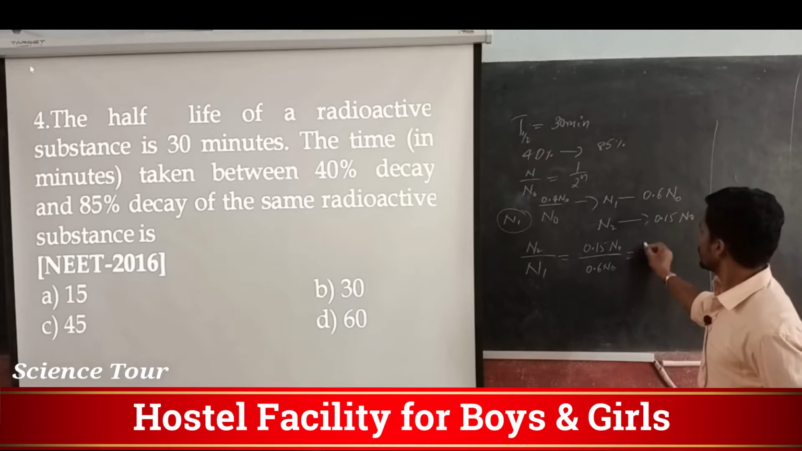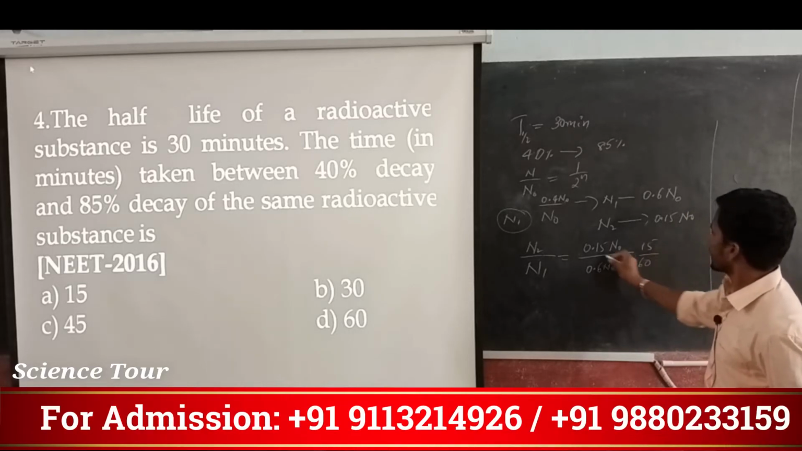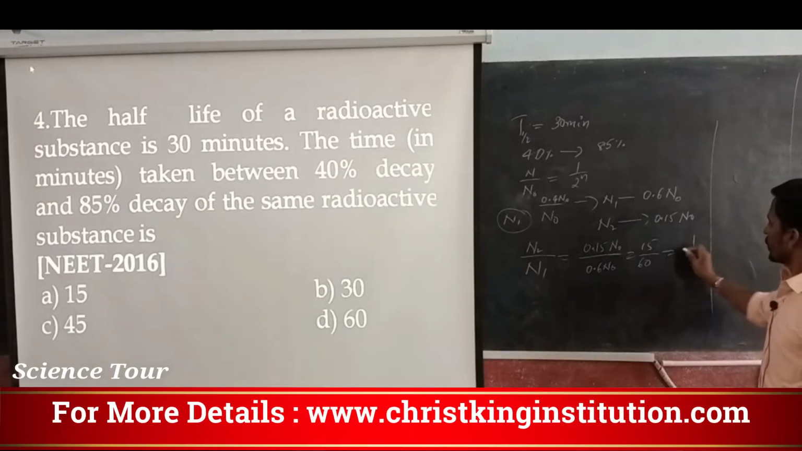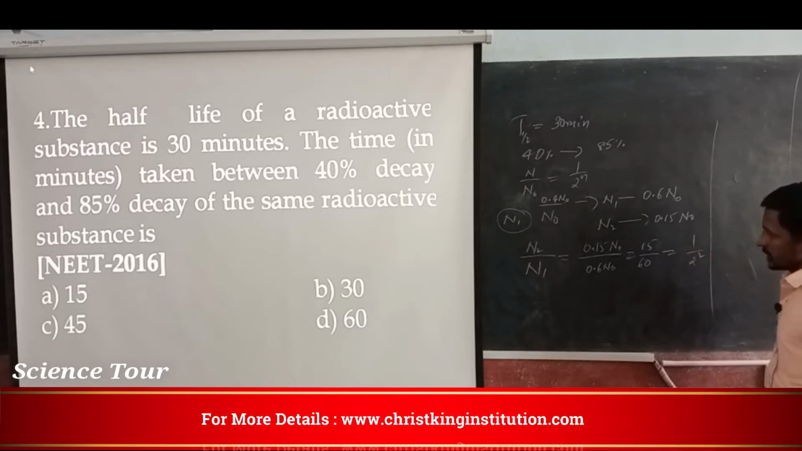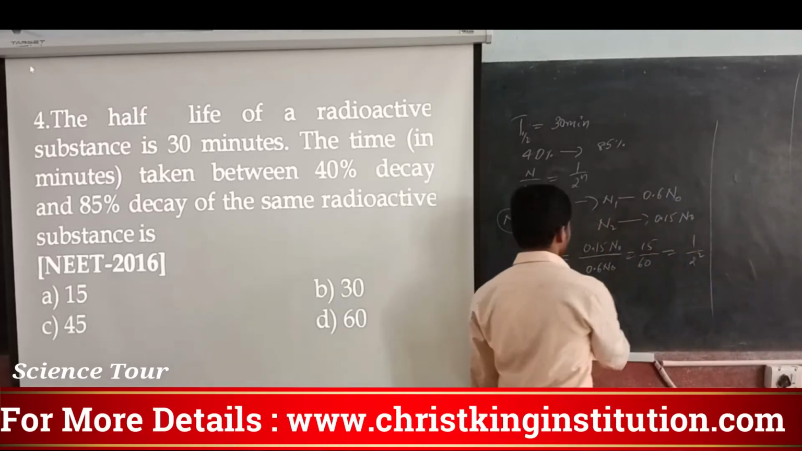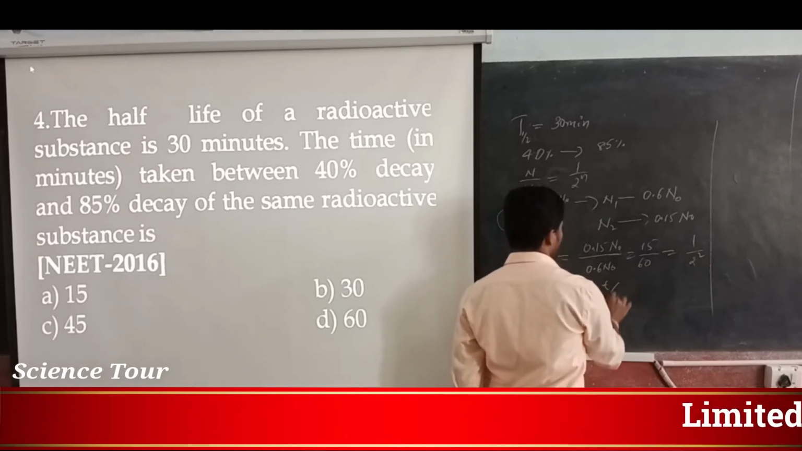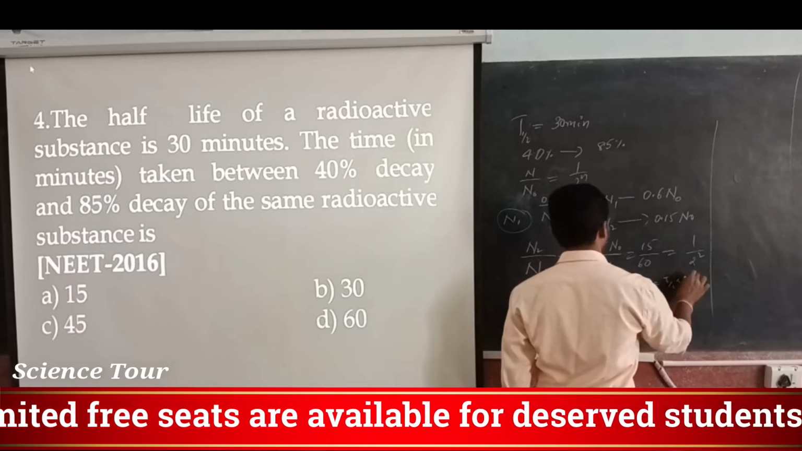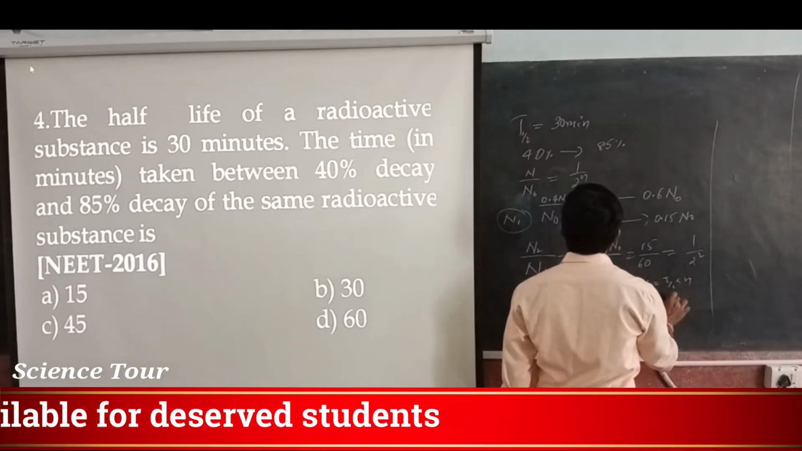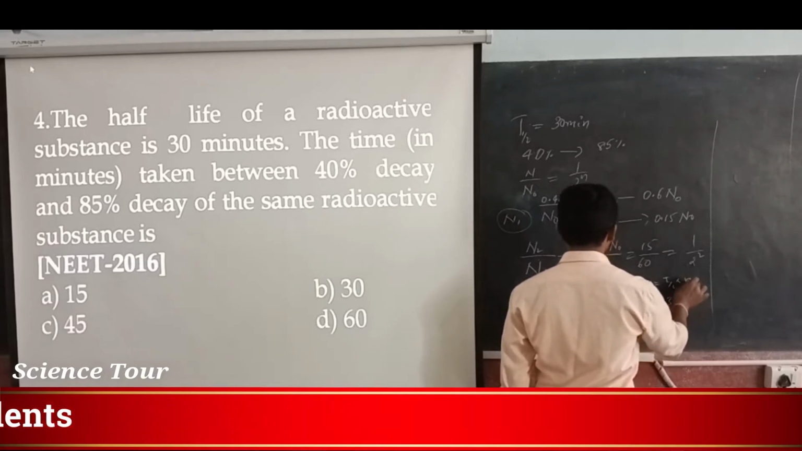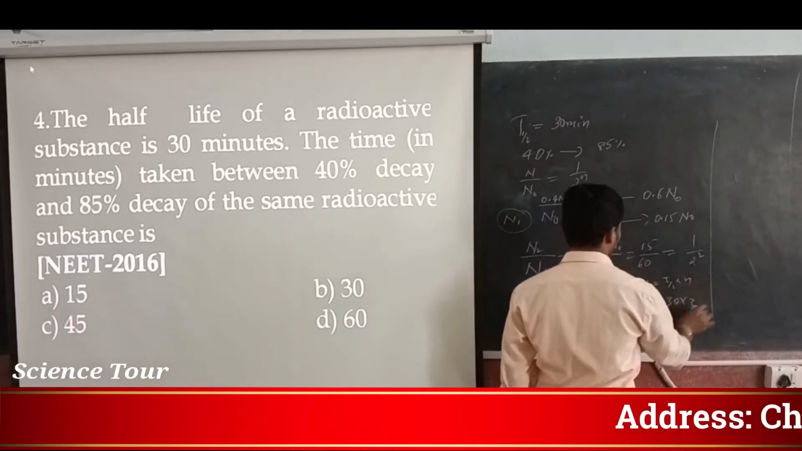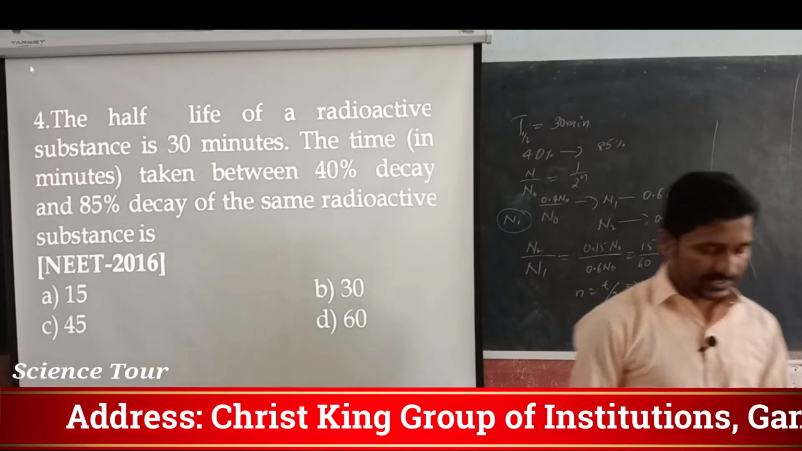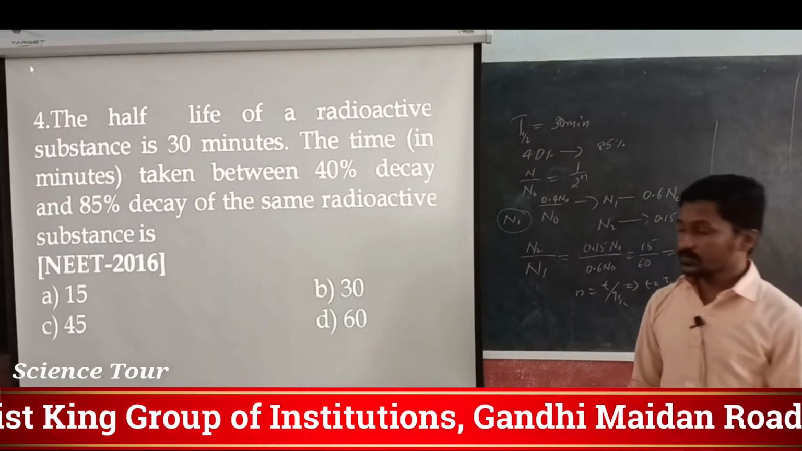Which is equal to 15 divided by 60, I can write down 1 by 4, which is 1 by 2 to the power 2, isn't it? So time we have to find out, that is nothing but n is equal to t divided by t half, that implies t is equal to t half into n. So t half means how much? That is 30, into n, which is 2, so it is 60 minute. So that is nothing but 60 minute. So that is what the fourth one.